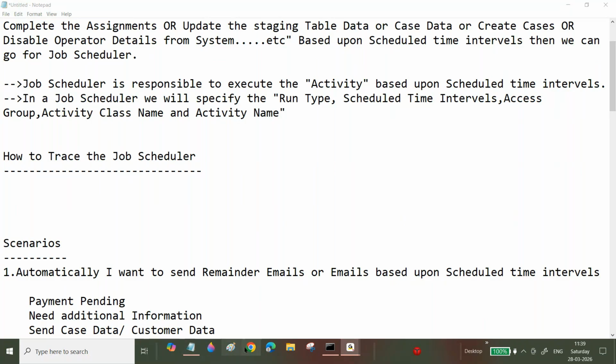Don't say that I didn't create job schedulers, I didn't create a queue browser, I didn't work on integration like that in interviews. Don't explain like that. If you don't have also, no one will take you. These are the main concepts.